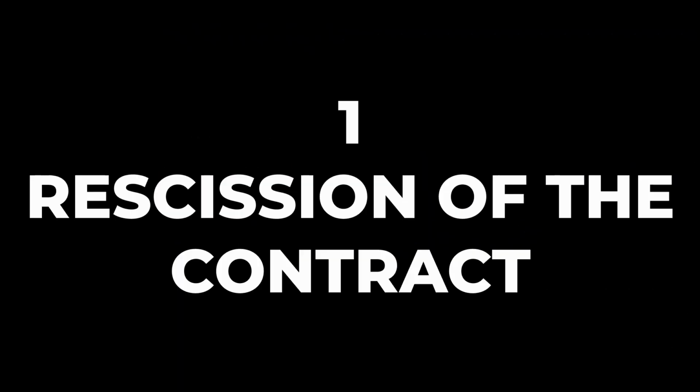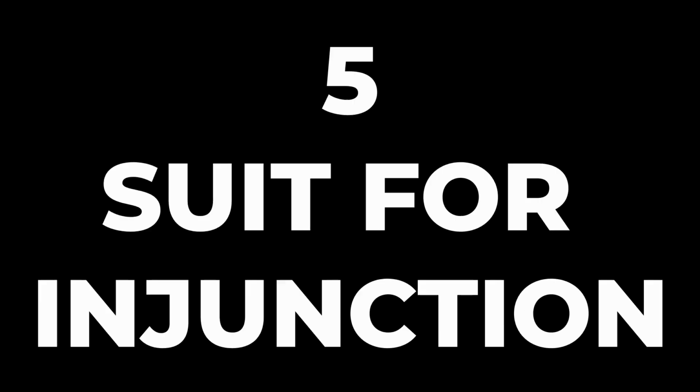Now, breach of contract gives the aggrieved party certain rights against the defaulter. See, the dealer has not sent that consumer durable on time. He's taking his own time, giving reasons for delay. So then, what are the remedies available to me? How can I be compensated? Now, types of remedies, there are 5 points we are going to learn in detail. First we will list them: rescission of the contract, damages, suit upon quantum meruit, suit for specific performance of the contract, and suit for injunction. So, in this module, we are going to explain in detail rescission of the contract.